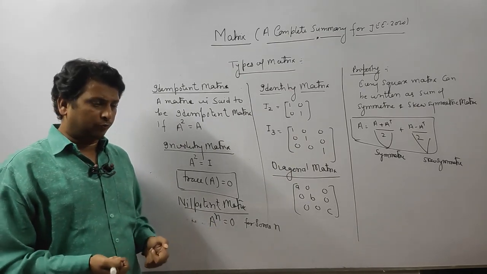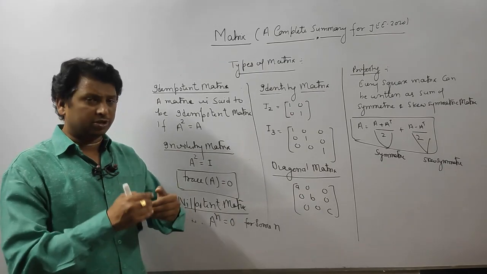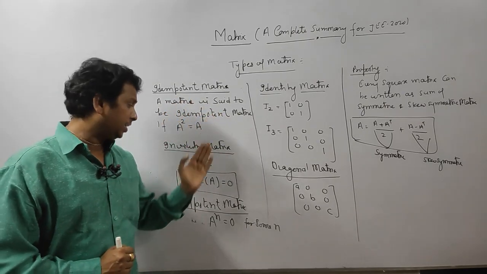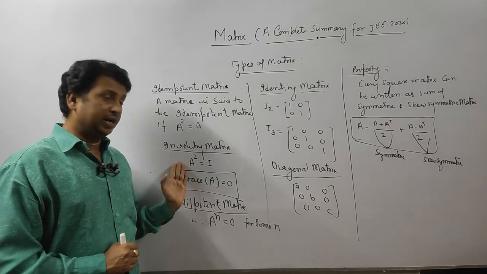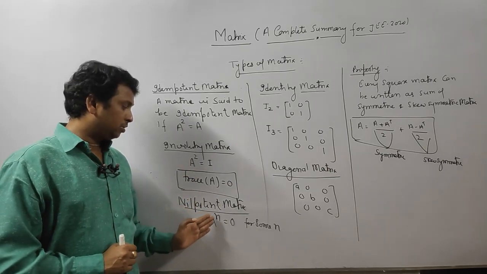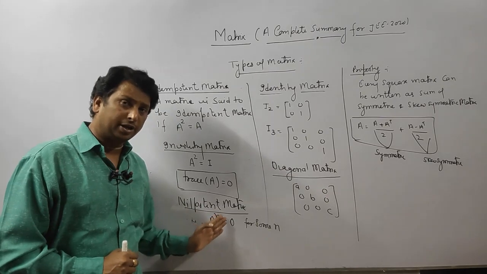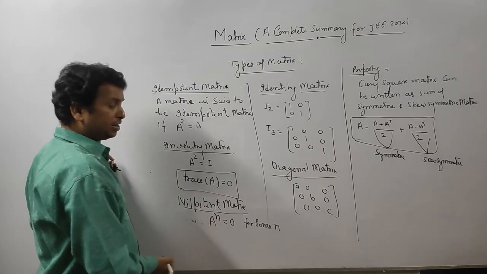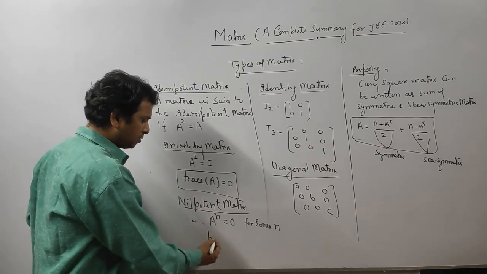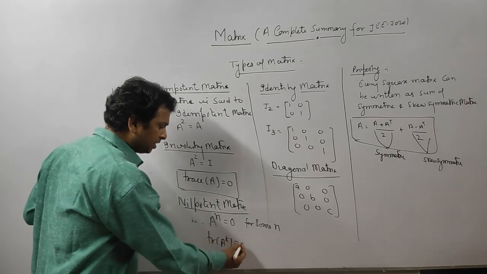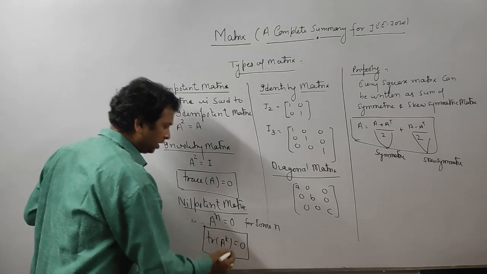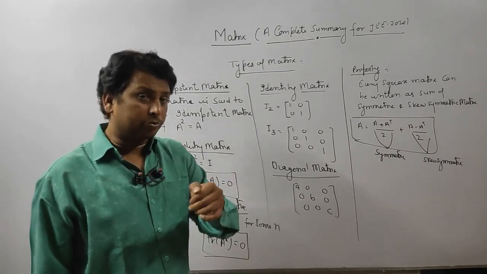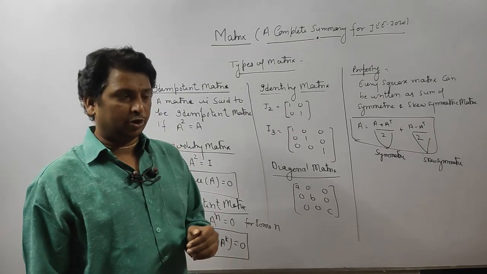So if a matrix A is given, calculate A square. If it is A, it is called idempotent. If it is I, it is involutory. If it is 0, then it is called a nilpotent matrix. Here, if a matrix is nilpotent, then whatever power you take, its trace is always 0. Please note this down also. So these are the types of matrices which are important for your exam.